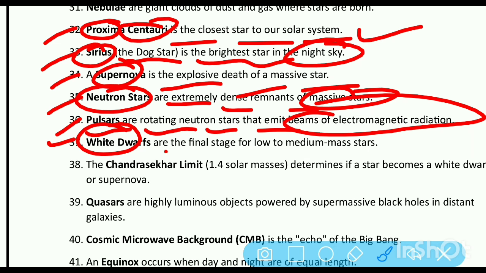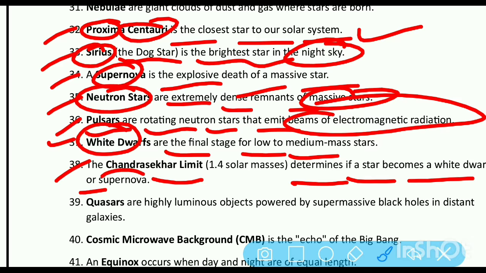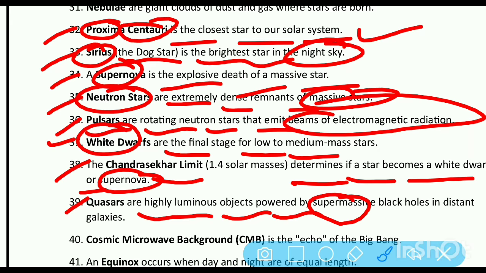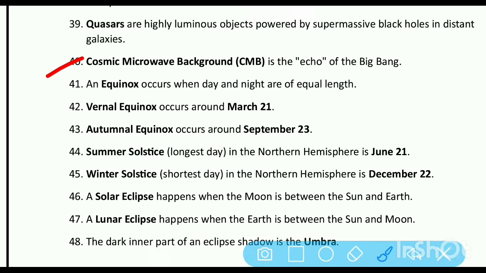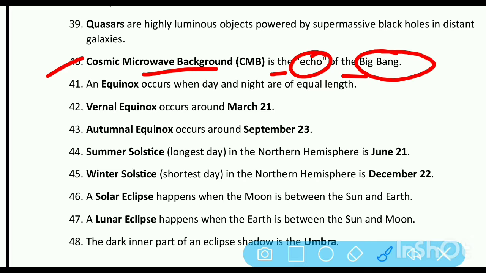White dwarfs are the final stage for low to medium mass stars. The Chandrasekhar limit determines if a star becomes a white dwarf or supernova. Quasars are highly luminous objects powered by supermassive black holes in distant galaxies. Cosmic microwave background is the echo of the Big Bang.